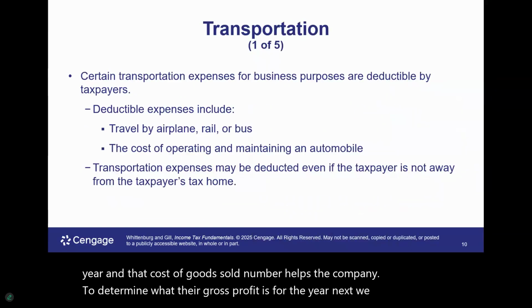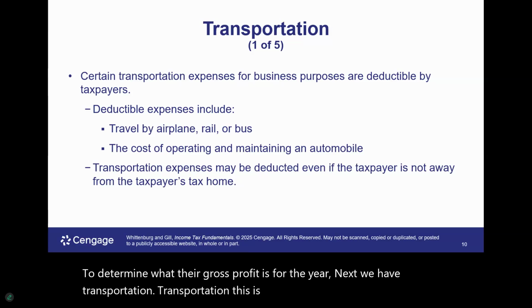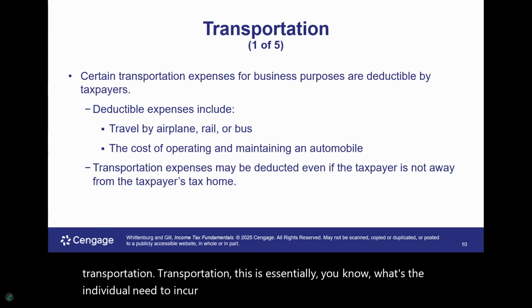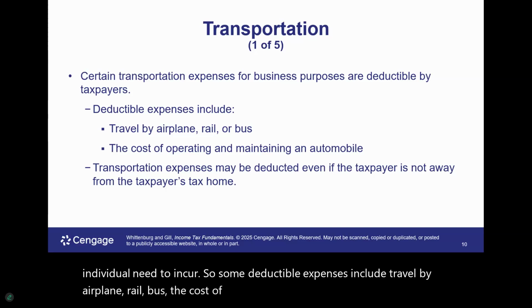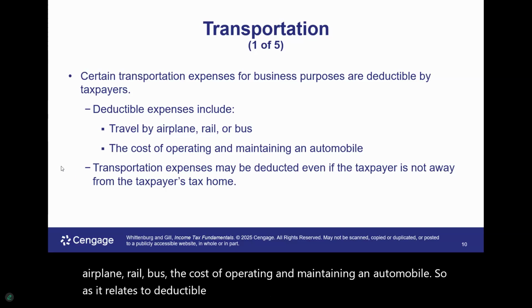Next, we have transportation. This is essentially what the individual needed to incur. So some deductible expenses include travel by airplane, rail, bus, and the cost of operating and maintaining an automobile. As it relates to deductible transportation, one thing that's not included, as we're going to come to learn, is commuting.